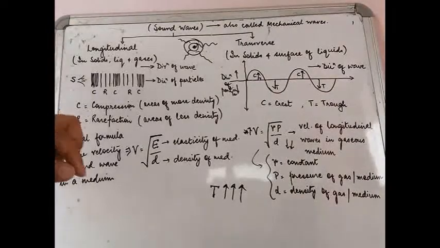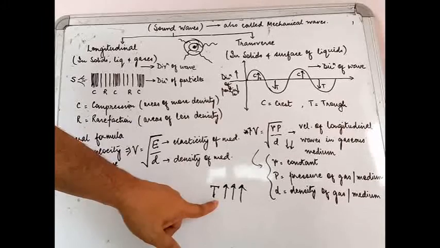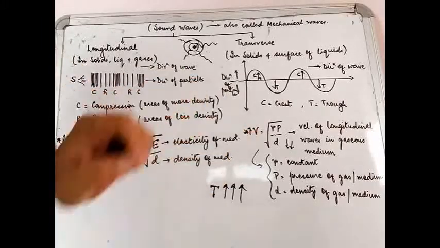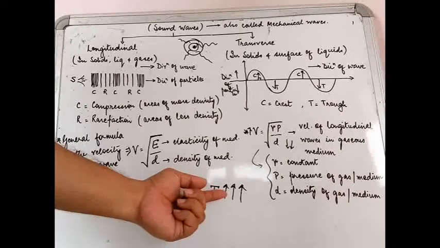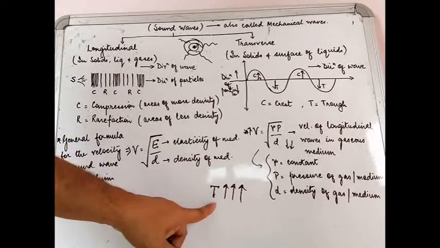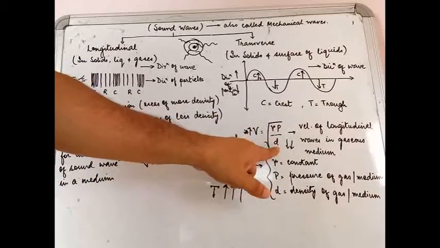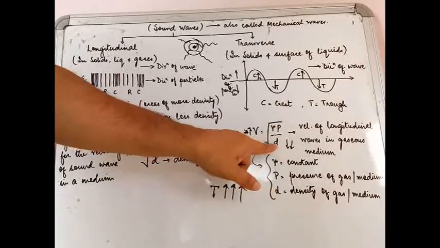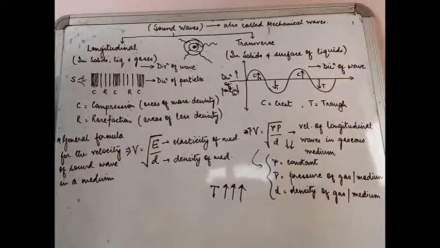Can I say that if we increase the temperature of the gas in which the sound is traveling, the velocity will increase? Yes. I have explained it conceptually also. If you increase the temperature of a gas, the density of gas drops. Now when the density of gas drops, it is inversely related to the velocity of the sound in that gas, so the velocity of sound increases.